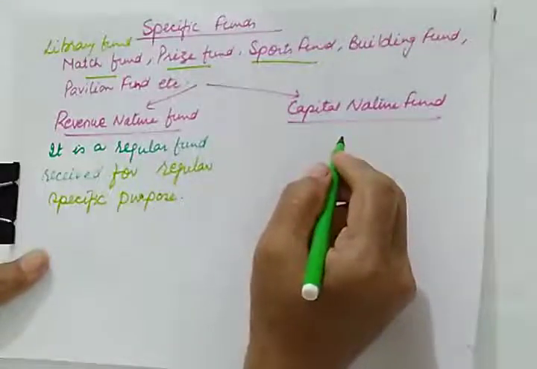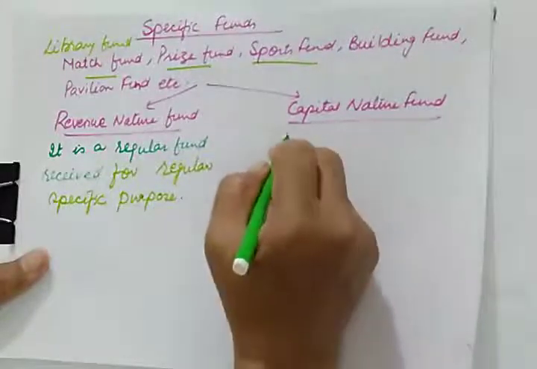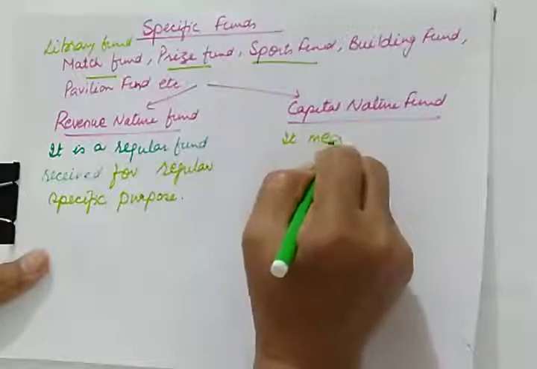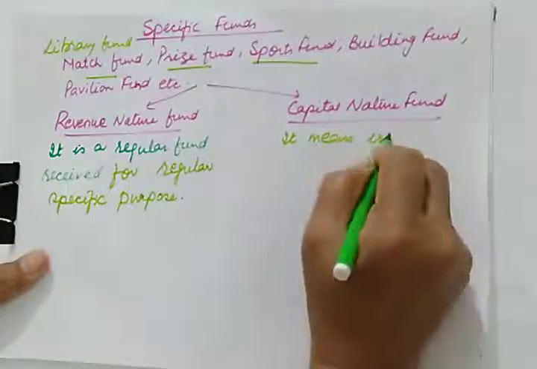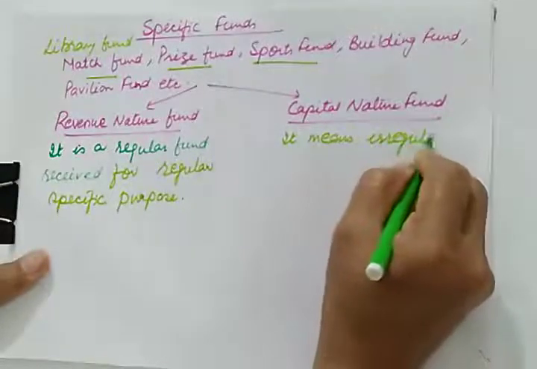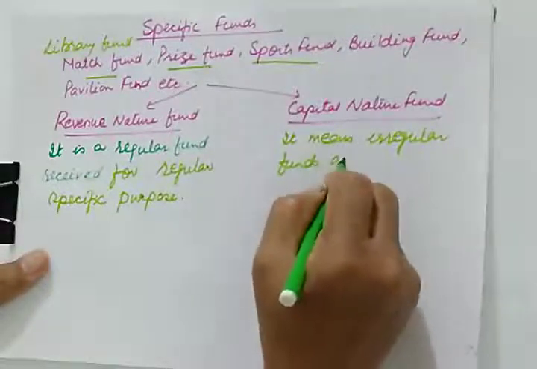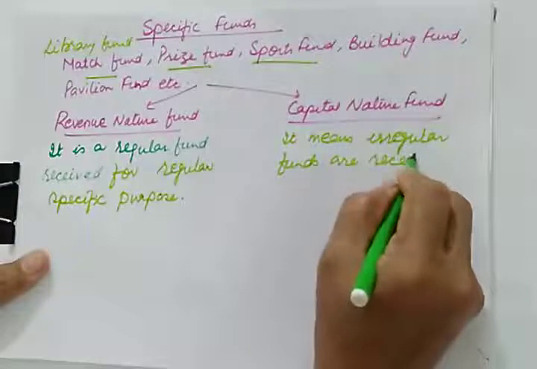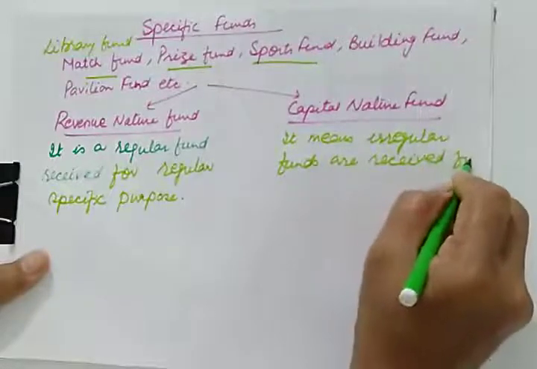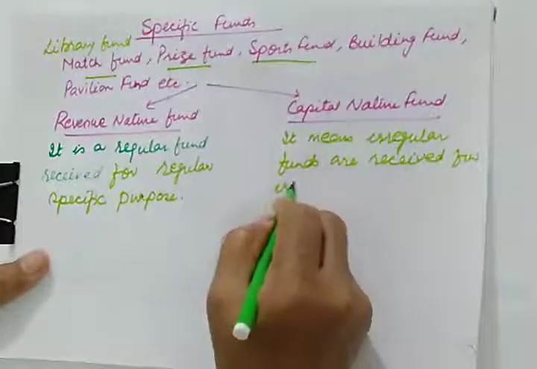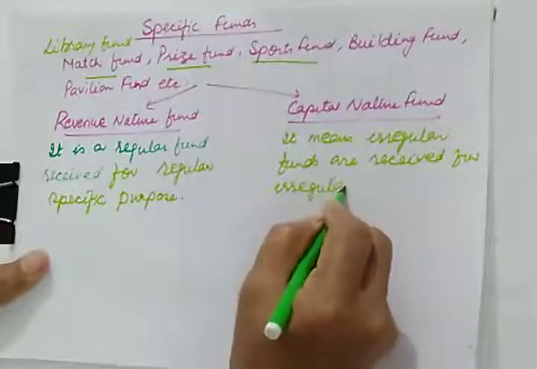But what will happen in case of a capital fund? It means irregular funds are received for an irregular purpose.